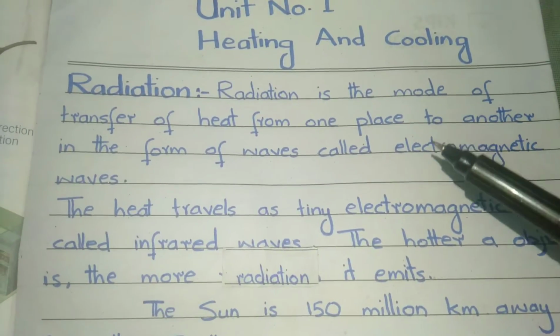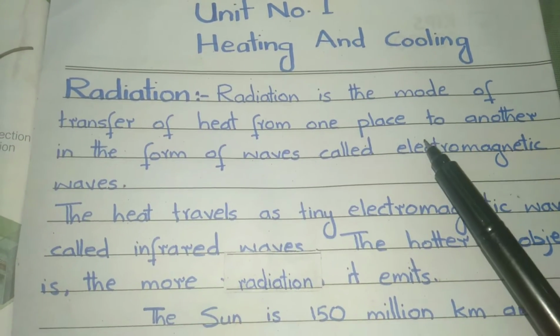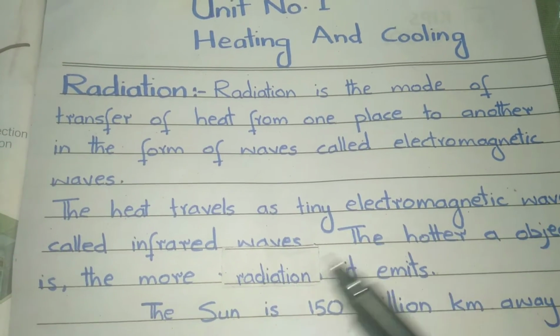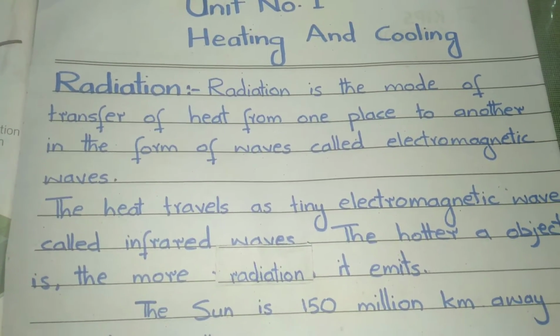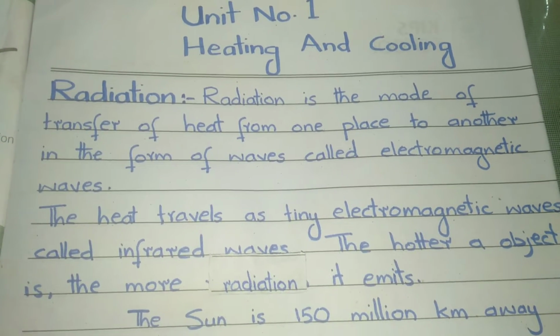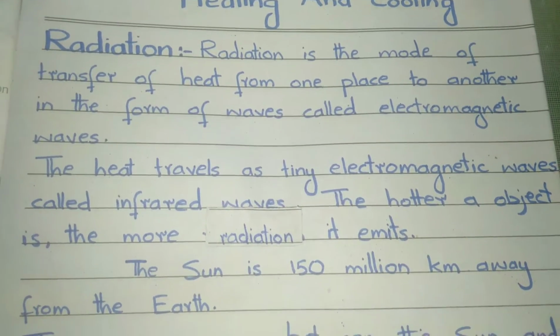We can define radiation: radiation is the mode of transfer of heat from one place to another in the form of waves called electromagnetic waves. The heat travels as tiny electromagnetic waves called infrared waves. The hotter an object is, the more radiation it emits.